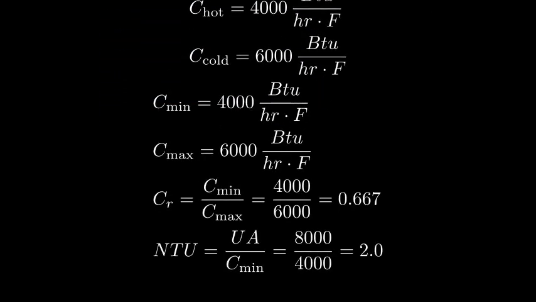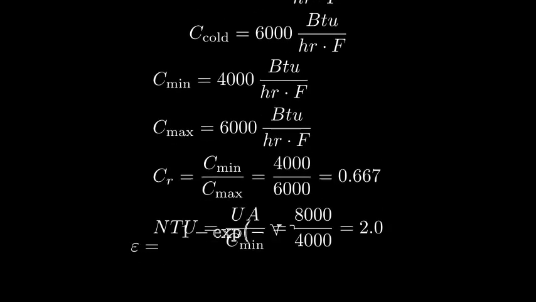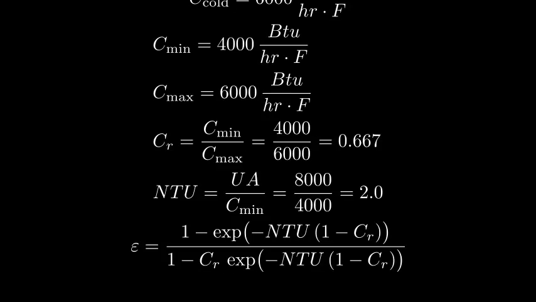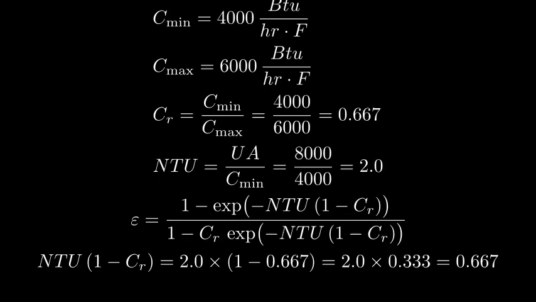For a counterflow exchanger with capacity ratio less than 1, the effectiveness epsilon is given by this formula. Substitute NTU equals 2 and capacity ratio equals 0.667. The exponent NTU times 1 minus CR becomes 2 times 0.333, which equals 0.667. Compute the exponential term EXP of negative 0.667, which is approximately 0.513.